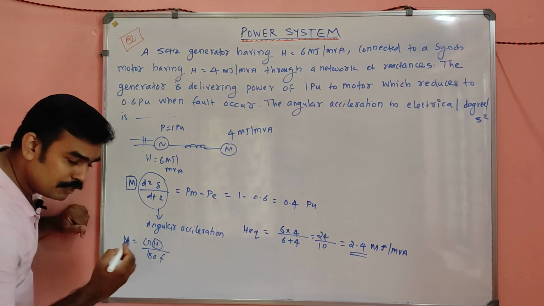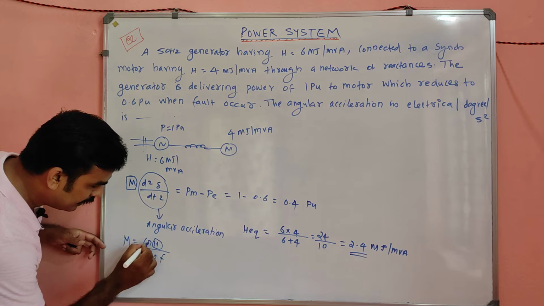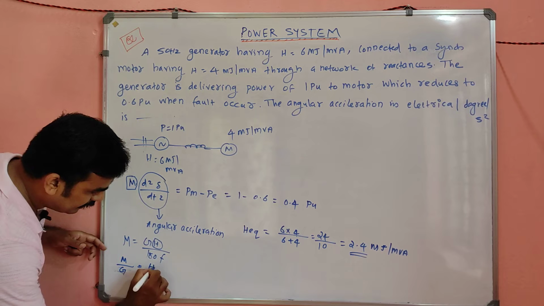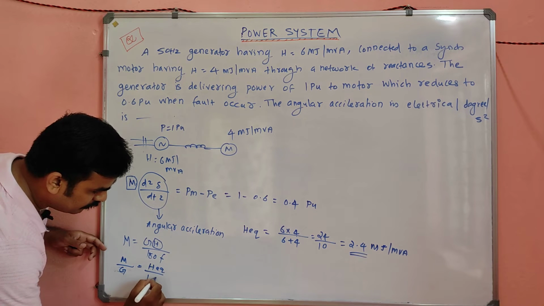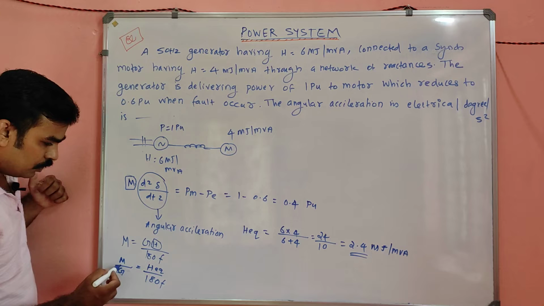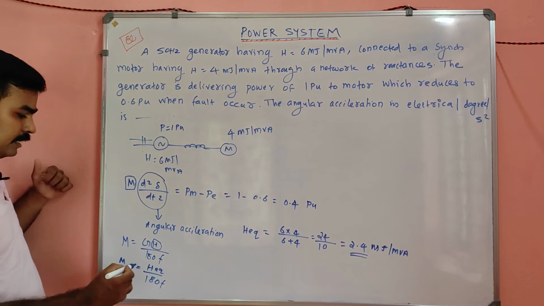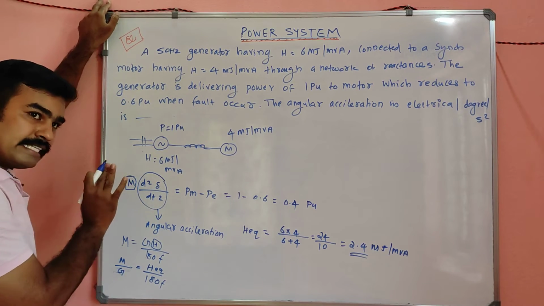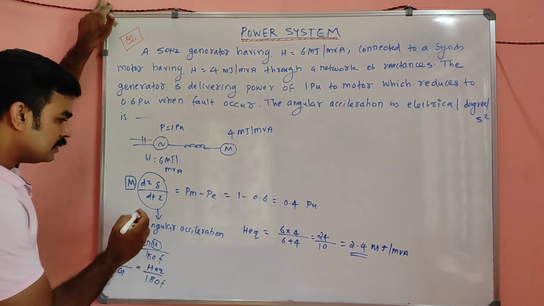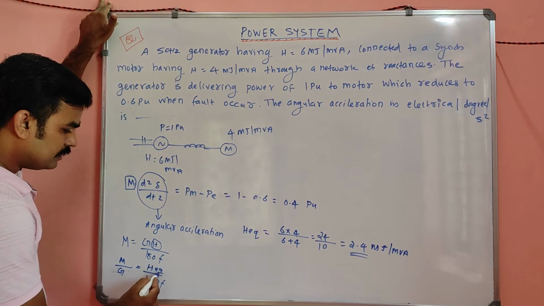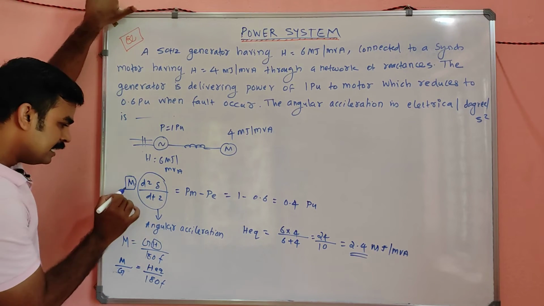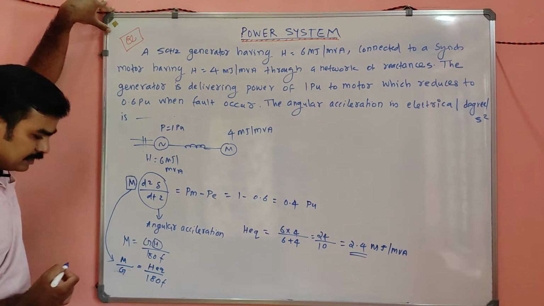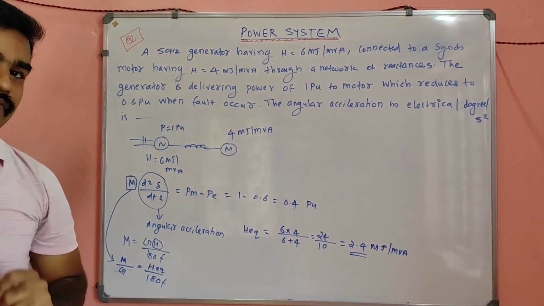So we have to take the per unit, which is nothing but M by G. M by G is equal to H divided by, simply H equivalent divided by 180 into F. So this is our M now, but this M should be in per unit quantity, means simply we have to multiply it with H equivalent divided by 180 into F. That means instead of this M, you should take this M by G. Can you feel the difference?